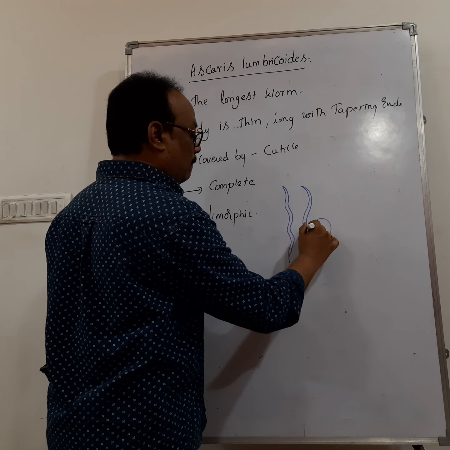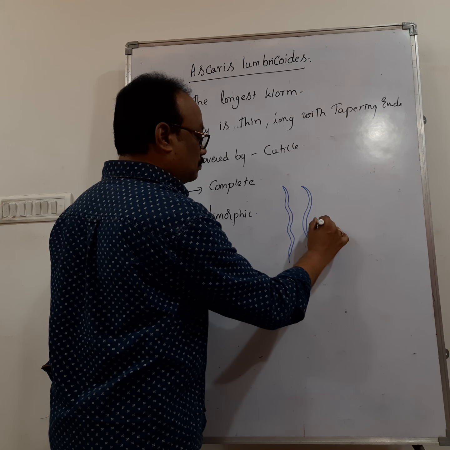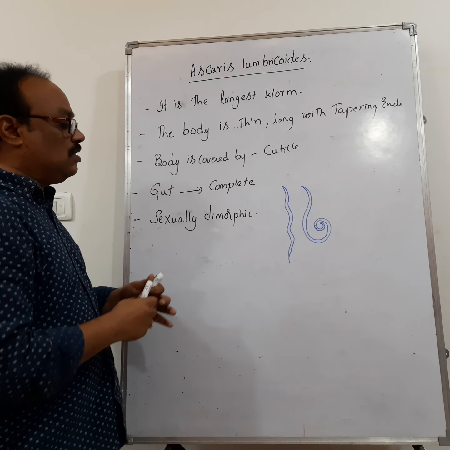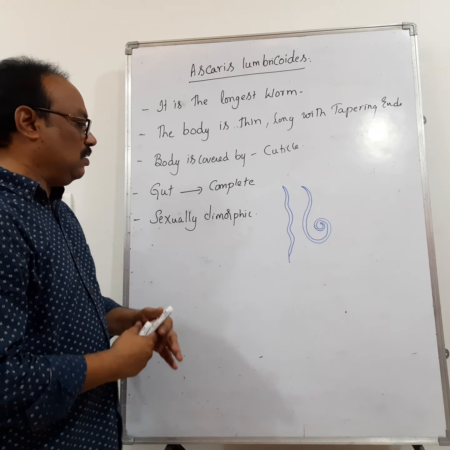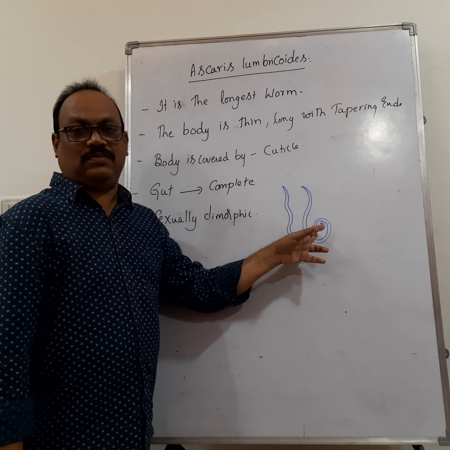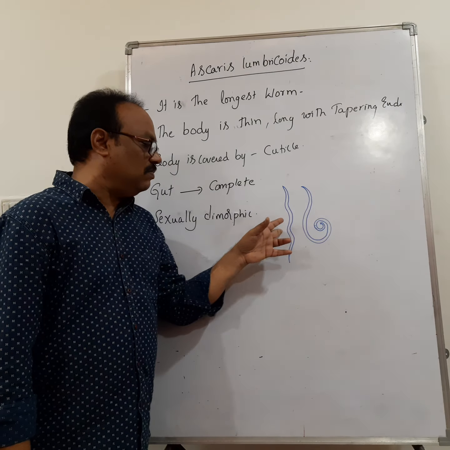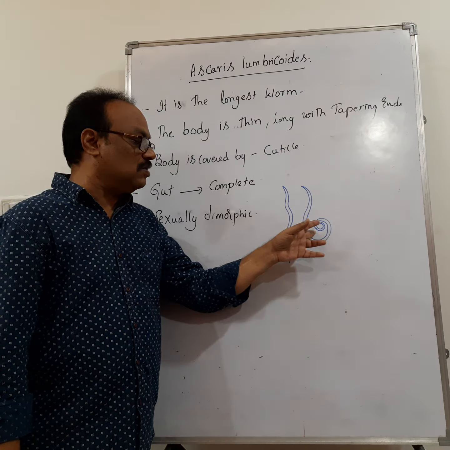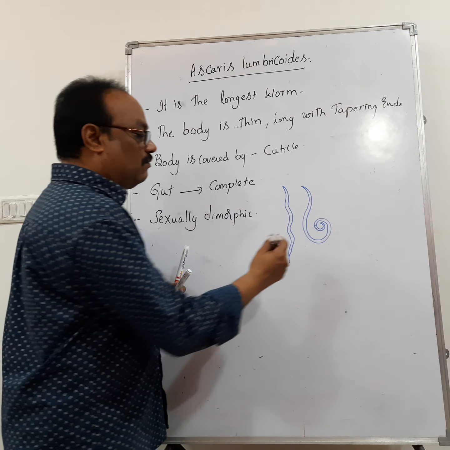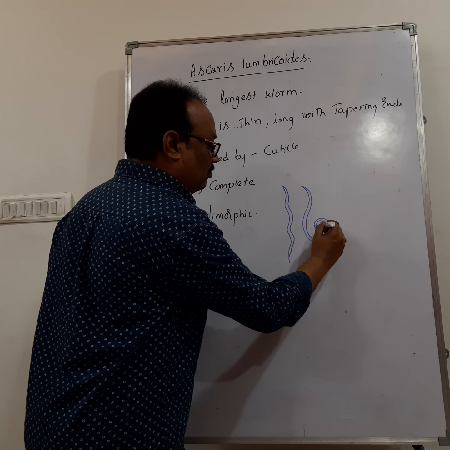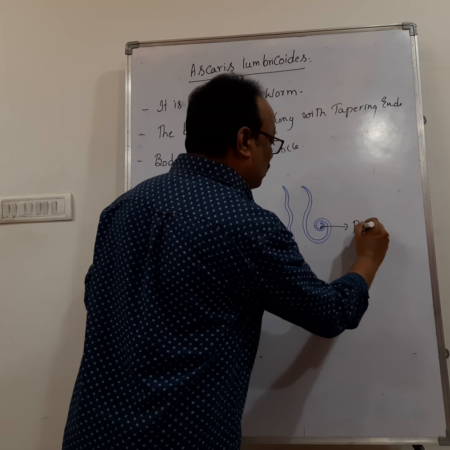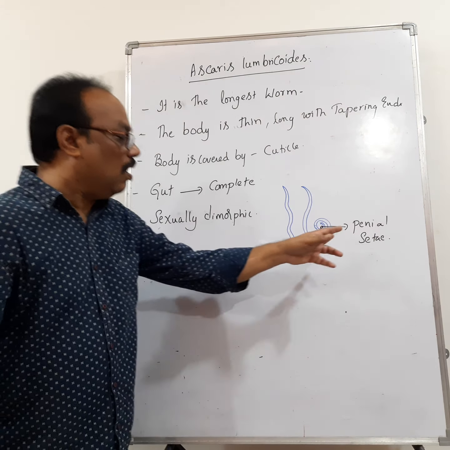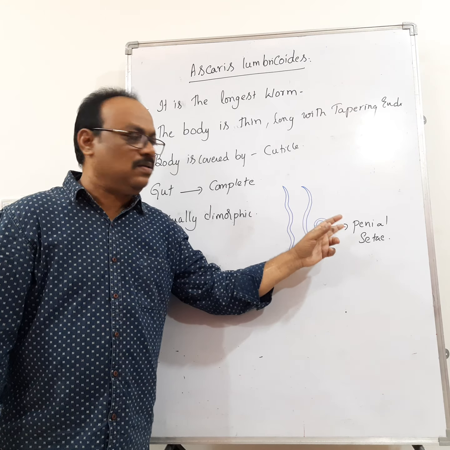So see here. Right. So this is the female worm and this is the male worm. Females are longer than the males. Remember that. Females are longer than the males and the females are having a straight posterior tail. Then what about the males? In the males, the tail is curved. And the curved end of this tail consists of penial setae, or copulatory setae, which help in the copulation.